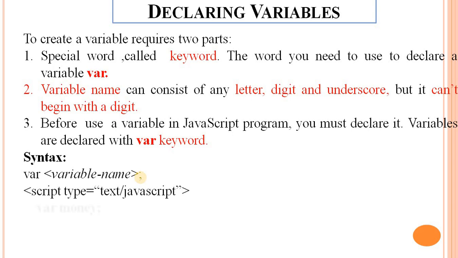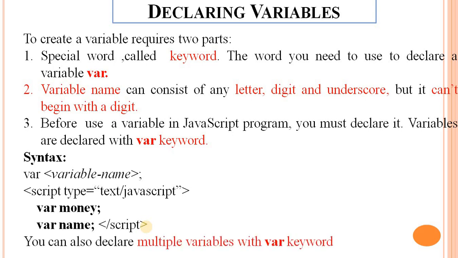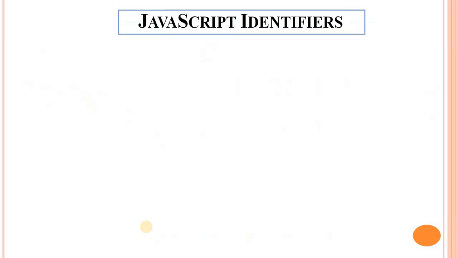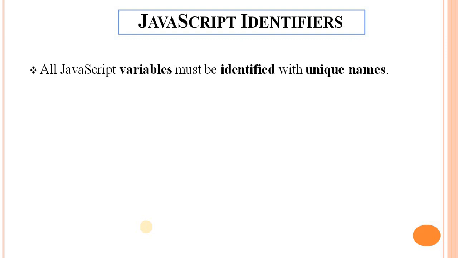For example, var money is the declaration of the variable. Money is the variable name. Next is var name. You can also declare multiple variables with the var keyword, for example, var money, name. Next is JavaScript identifiers. JavaScript identifiers means all JavaScript variables must be identified with unique names.